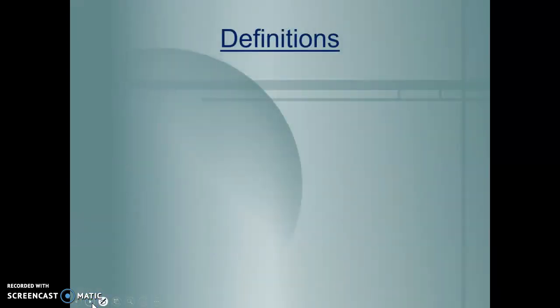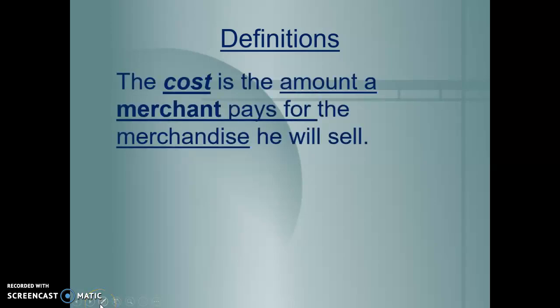Here are some definitions that you do need to be familiar with as we are talking about money and retail. So first is cost, and the cost is the amount a merchant pays for the merchandise he will sell. Whenever you go shopping anywhere like Kohl's or JCPenney or Walmart, those stores didn't actually make those goods. They had to buy that merchandise from the people who made them. So Walmart had to buy the milk from dairy farmers, and Kohl's had to buy the clothing from the different clothing companies that made that clothing. And what they pay, the amount that the merchant pays, is called the cost.